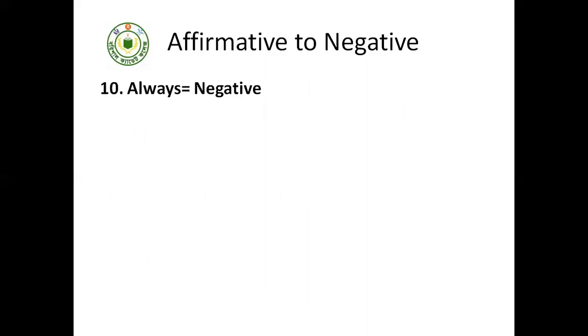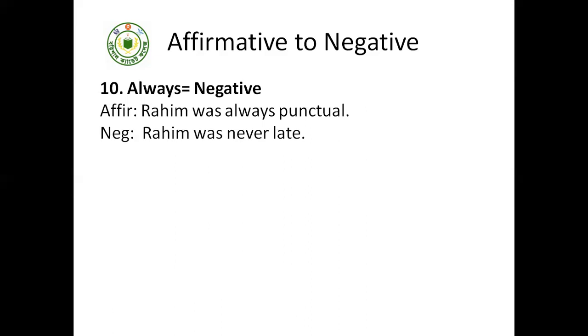If in the affirmative sentence there is always, and we make it negative, we will use the antonym. Rahim was always punctual. So in order to make it a negative, Rahim was never late.